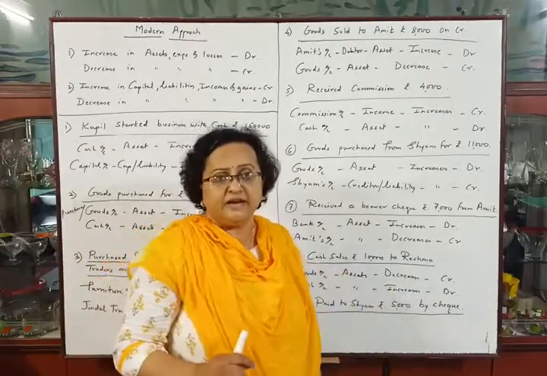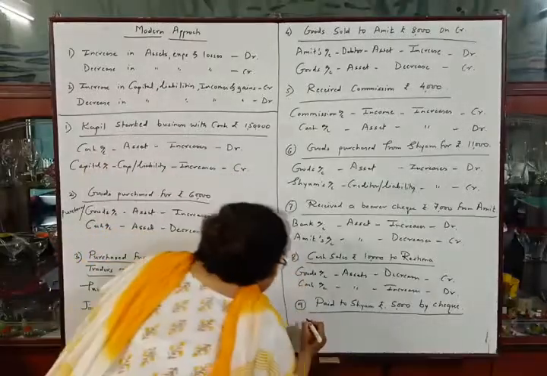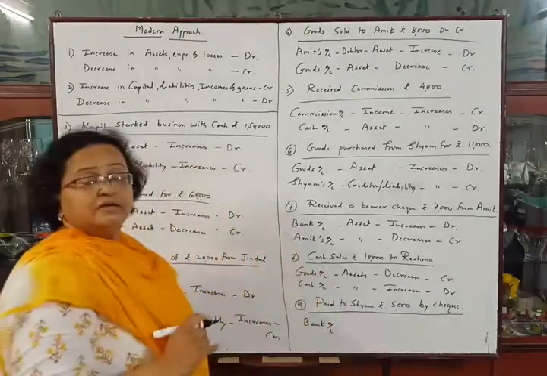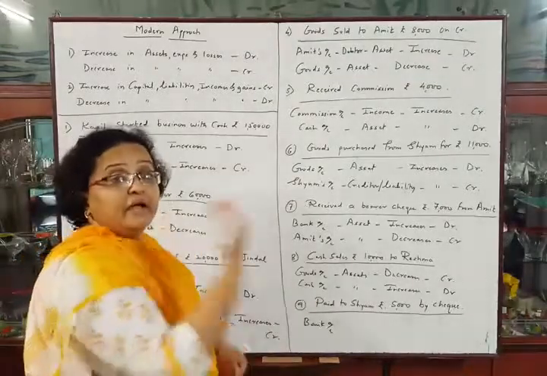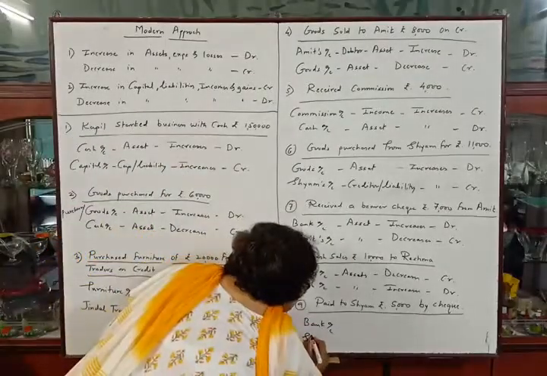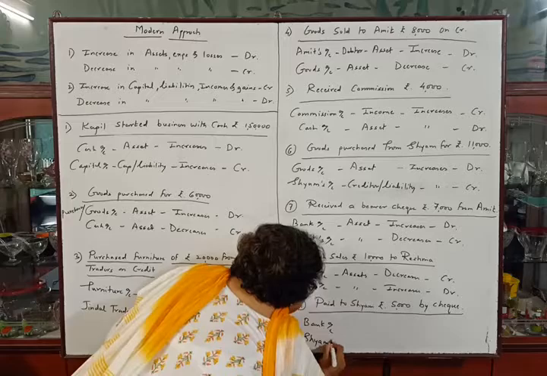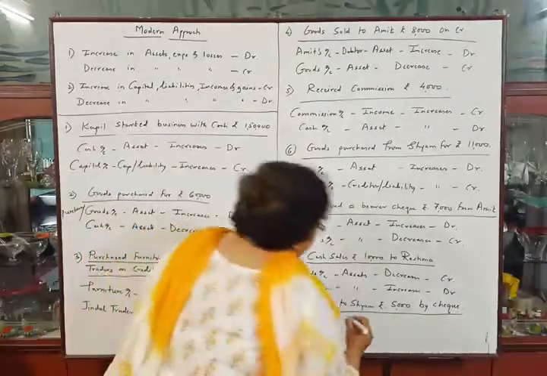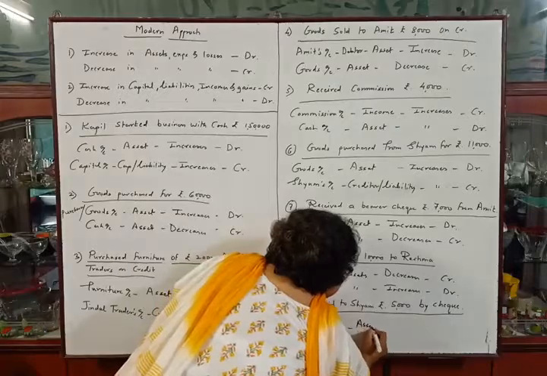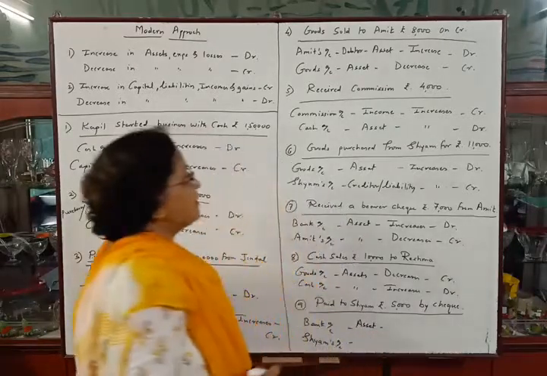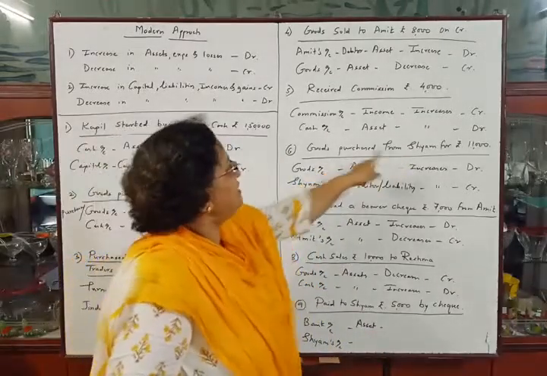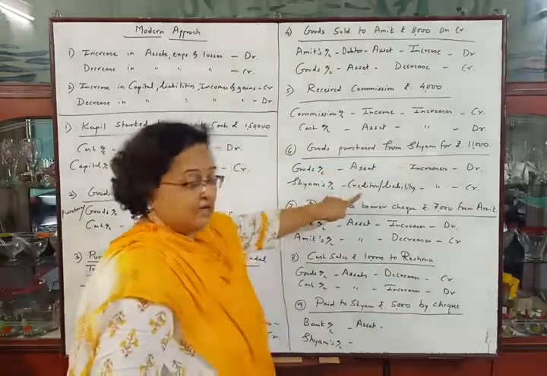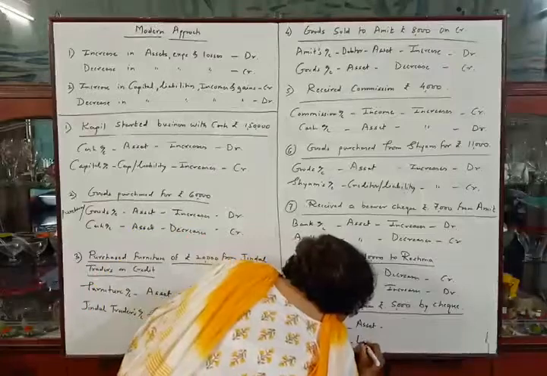As the payment is made by check, one account will be bank account and second account we are paying amount to Shyam, so second account will be Shyam's account. Okay, bank is our asset and Shyam, here we know that we have purchased goods from Shyam and he is our creditor, so it is our liability.